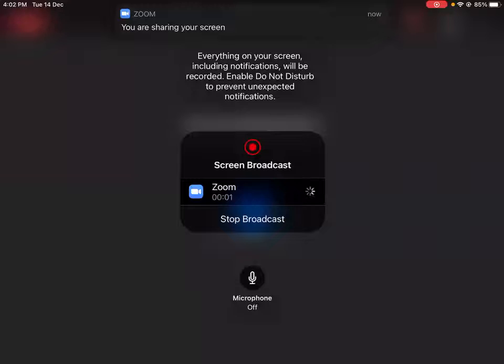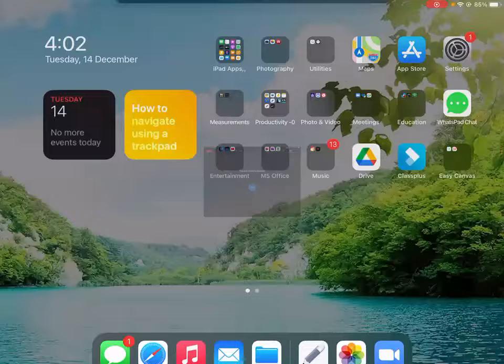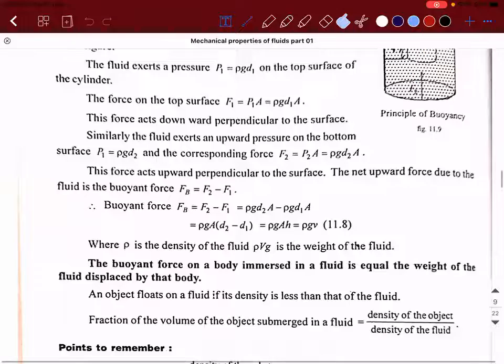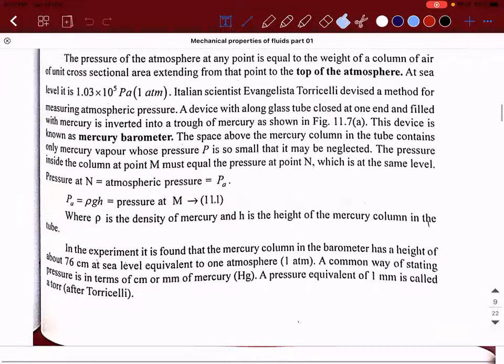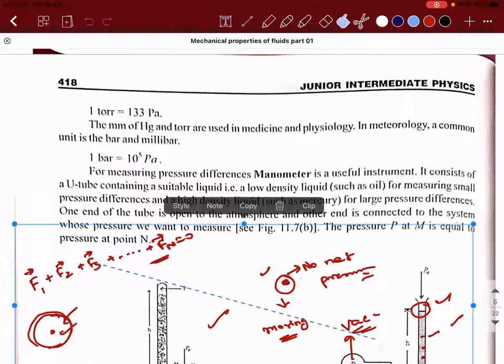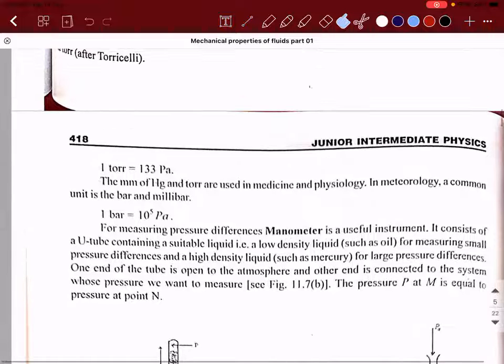So what was the last topic we were discussing yesterday? It was about the fluids at rest, right? So I introduced the basics of what is Pascal's law, right? So today we'll see the concept in depth.